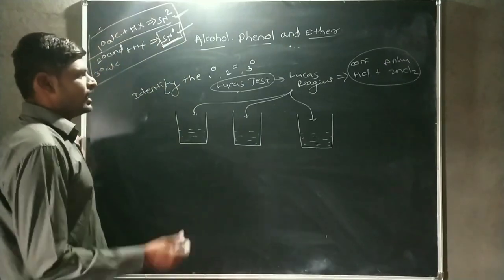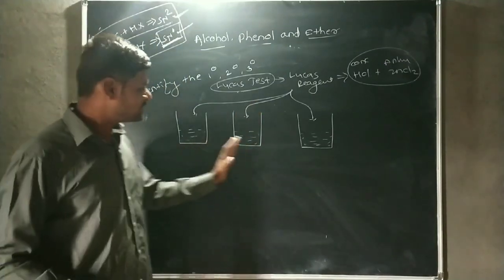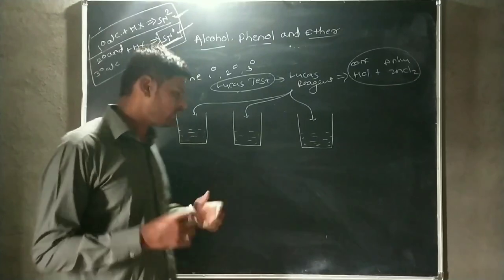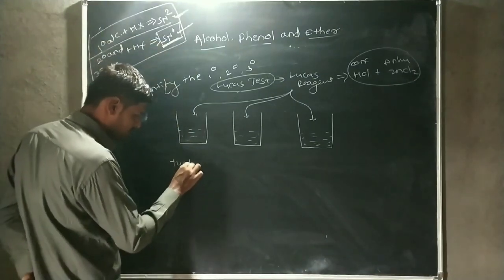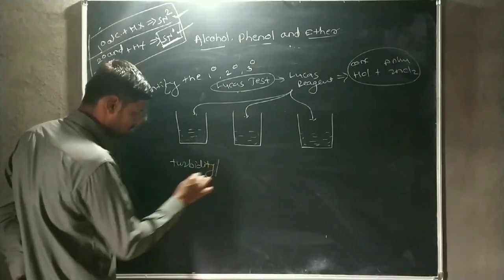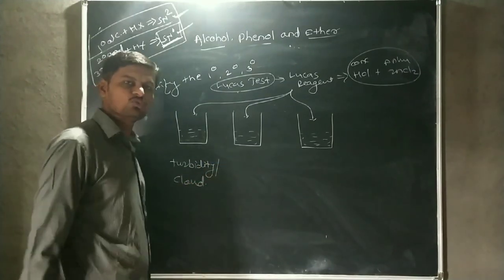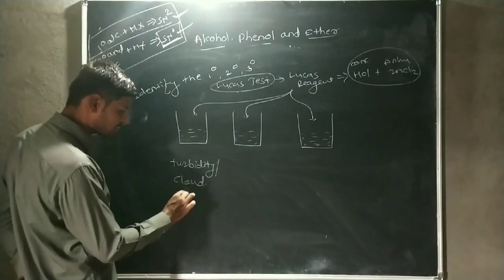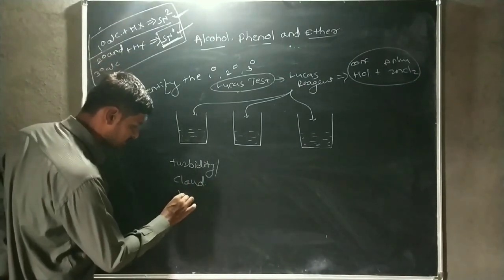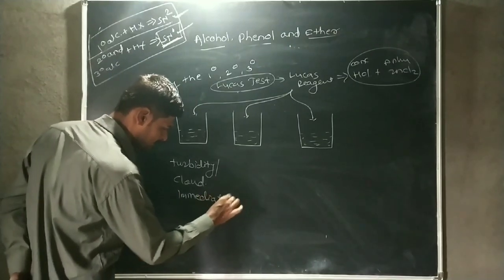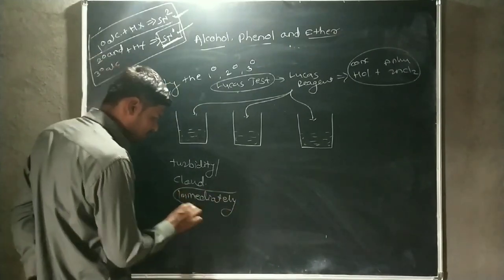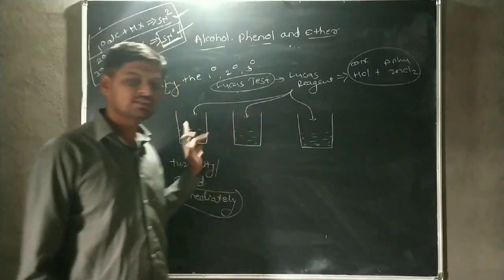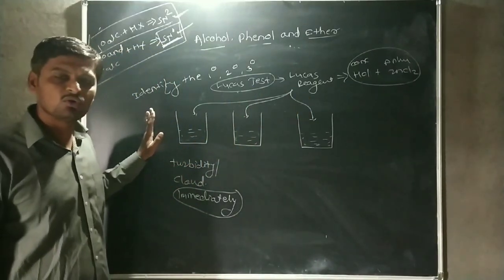After addition of the Lucas reagent, out of these three test tubes, one shows turbidity, or a cloudy solution, at the instant time, immediately after addition of the Lucas reagent. That means the reactivity of this alcohol is higher.